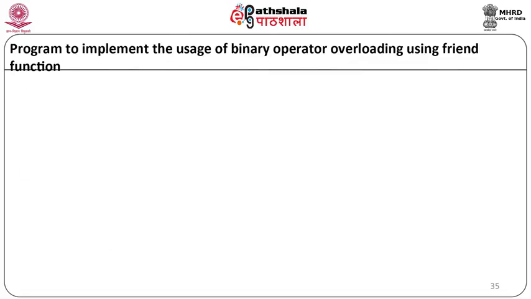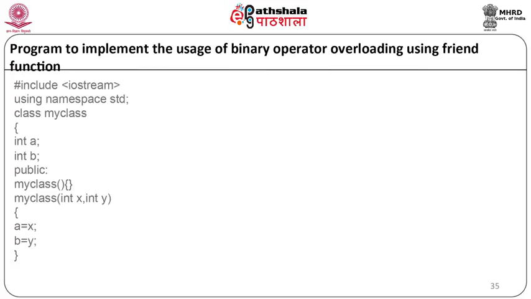Now let us see a program to implement binary operator overloading using the friend function. Here we are going to define a class called MyClass and overload two binary operators, plus and minus. So let us start with the program. #include <iostream>, using namespace std, class MyClass. In the private section, int a, int b. In the public part we will have a default constructor, and one more constructor, a parameterized constructor, MyClass(int x, int y), a equal to x, b equal to y, and our constructor will end.